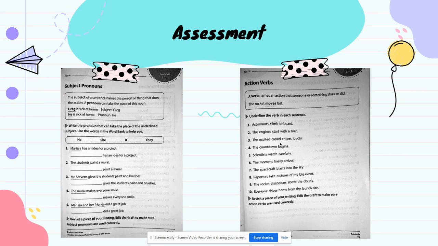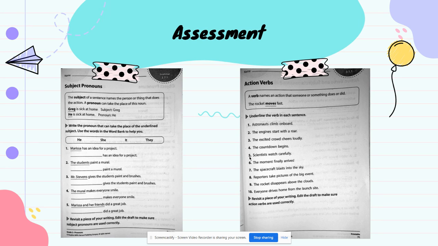So the excited crowd cheers loudly. Number 4, the countdown begins. What's the action verb in that sentence? What am I talking about? I'm talking about the countdown. And what am I saying? Well, that it begins, right? So what is the action verb in that sentence? I'm going to leave number 4 to you.